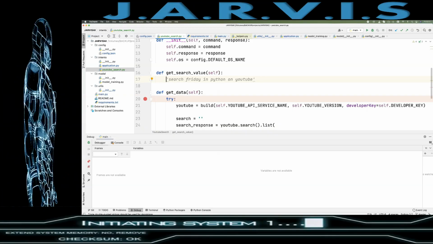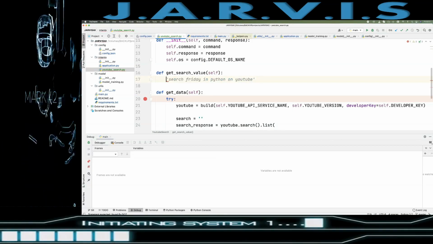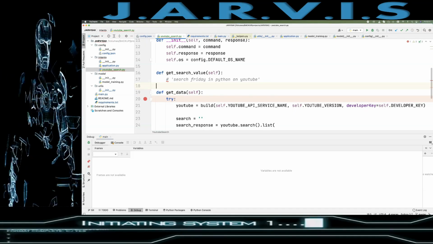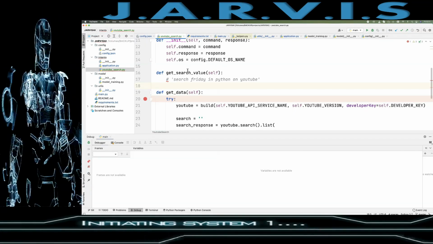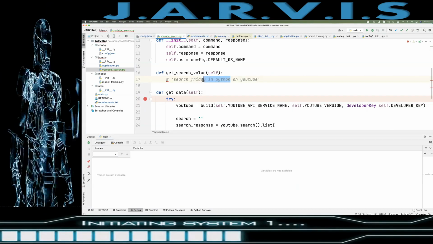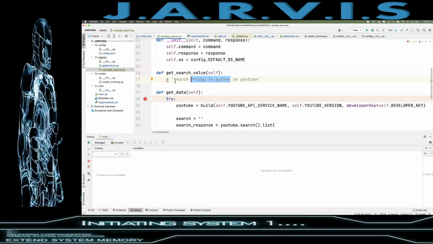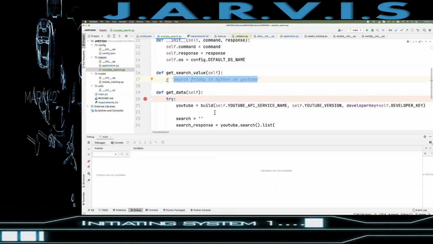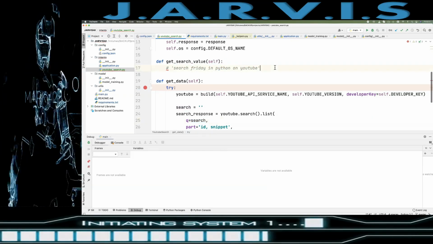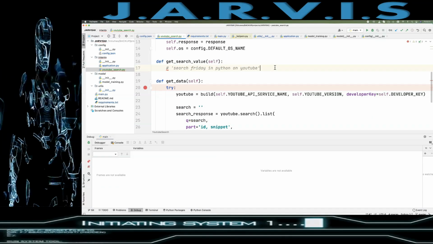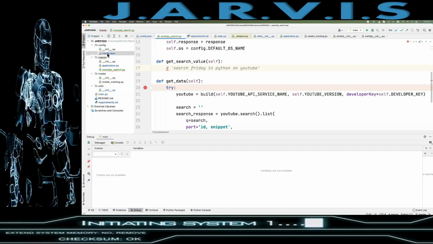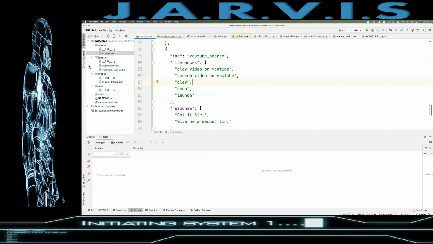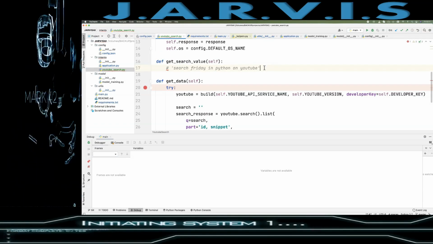What is going to happen here is first I'm going to replace all the values which we already have in our utterances, because we need only this tag, Friday in Python, not all this search on YouTube, because we are not going to give this whole phrase in our search, right? So for that I'm going to get all the utterances which are registered under the YouTube search utterances, right?